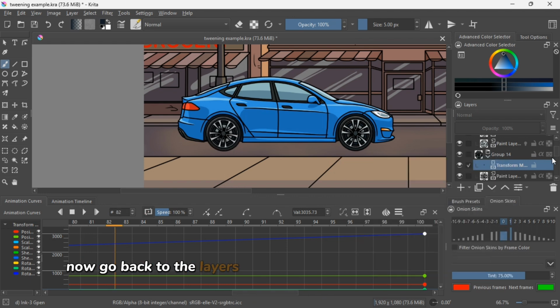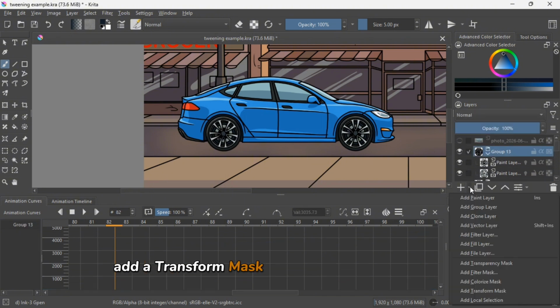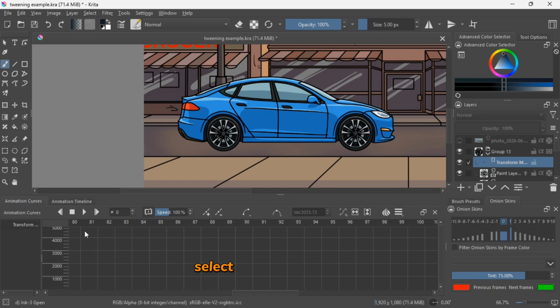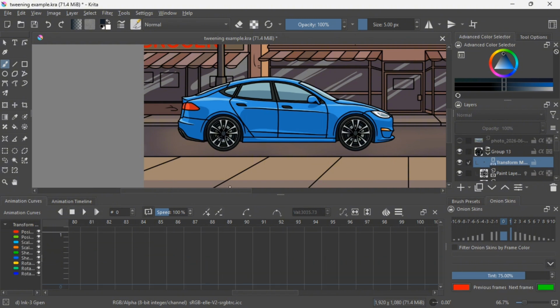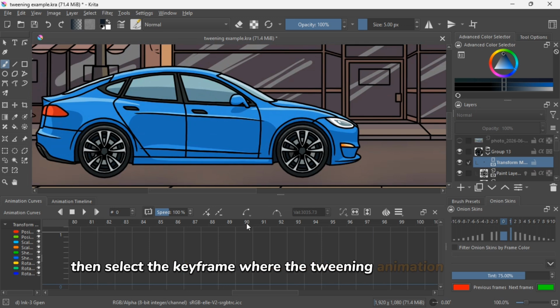Now go back to the Layers tab and select your second wheel group. Add a Transform Mask layer the same way as before. Click on the Transform Mask layer and go to the Animation Curves tab. Select the starting keyframe and click the Scalar Property tool with the plus sign. Then select the keyframe where the tweening animation will stop.